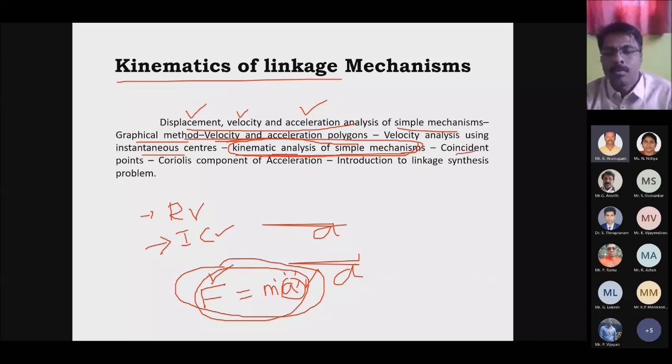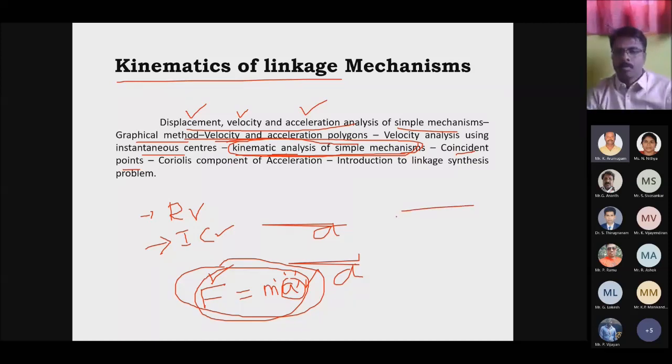The next one is coincident point. If you take a slider crank mechanism with a piston and cylinder arrangement, where the piston is fixed, it will have only reciprocating motion inside the cylinder. But in some cases the slider will have a rotary motion and also reciprocating motion on a mechanism. Those mechanisms are called quick return mechanisms.